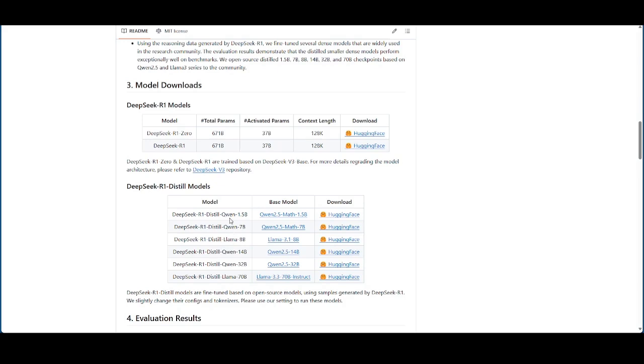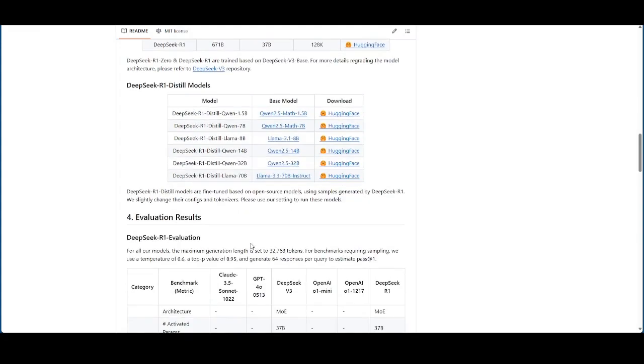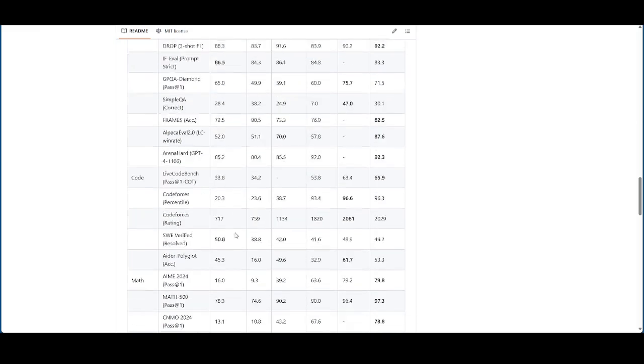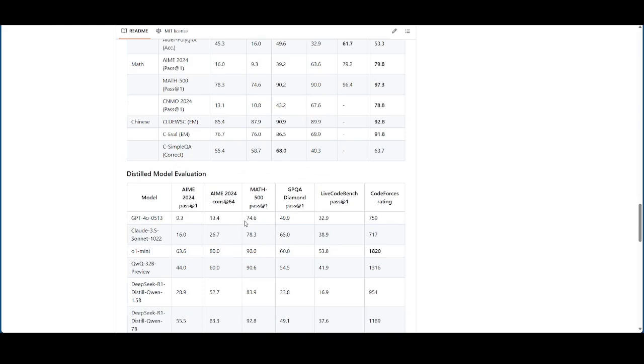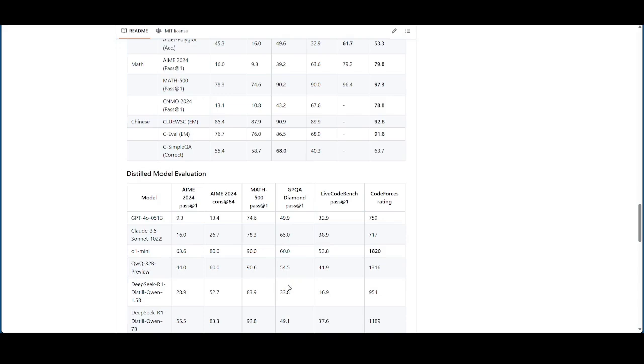And obviously, you can see you have Qwen 1.5B, Qwen 7B, Llama 8B, Qwen 14B. So we're creating models with the DeepSeek R1 open source model through the power of distillation, which is really, really cool. And as I said, you can create models as powerful as GPT-4o, which is insane. And as I spoke about, the evaluation results are right here. So you can definitely read up on this. I mean, it is pretty insane what this is capable of doing. I really believe that this is a game changer. And being able to now use a reasoning model like this to go ahead and write code is pretty crazy.